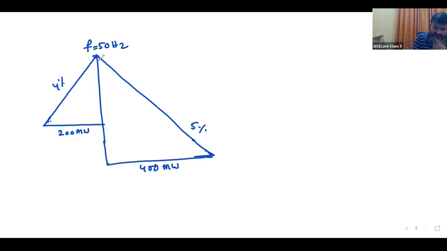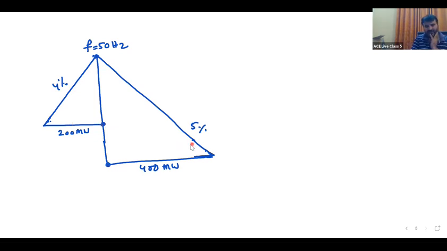Its frequency is 50 hertz at no load. At full load, how much frequency? 4% is reduced, which means this will be 48 hertz. Similarly, for the second one, no load frequency is 50, and at full load 5% is reduced, so it will be 47.5. This is 47.5 and this is 48.